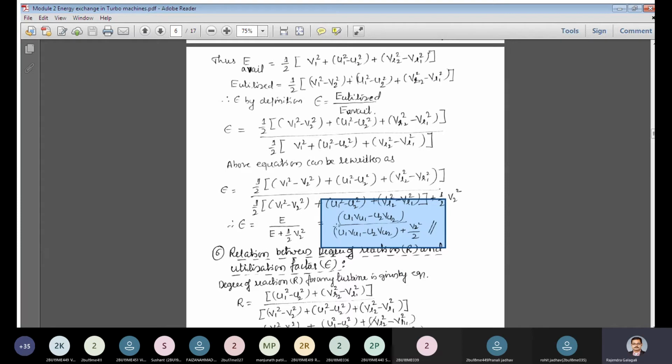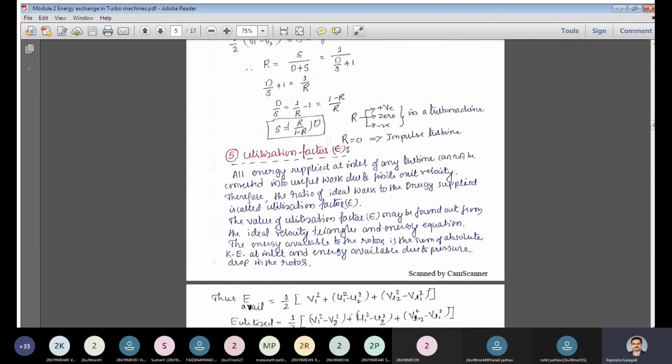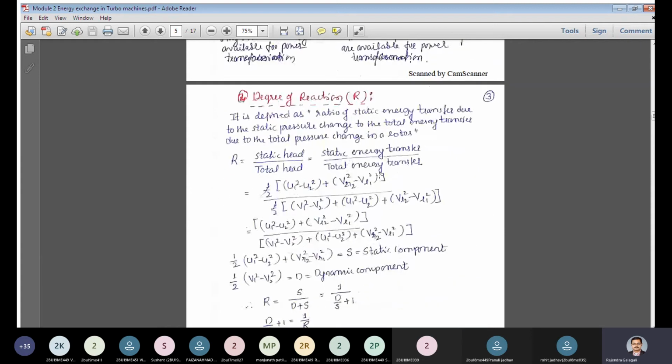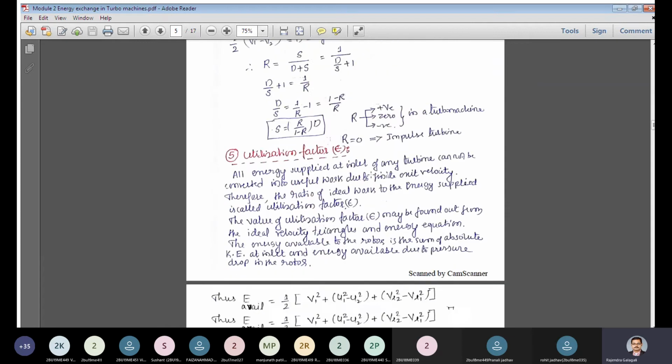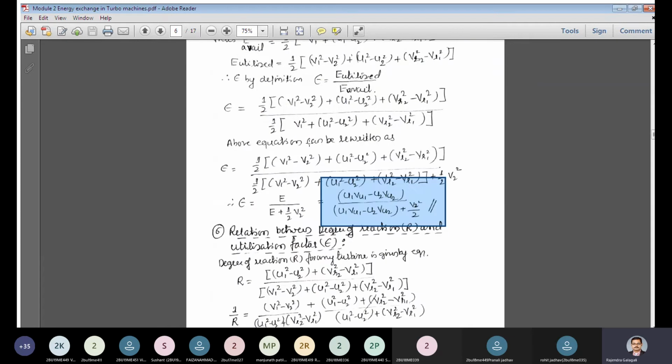Then you can write till here. So now by this time you have understood the definition of degree of reaction and the utilization factor. Now, what is the significance of these two terms that play an important role in turbo machines, and how do they influence or modify the velocity triangles?